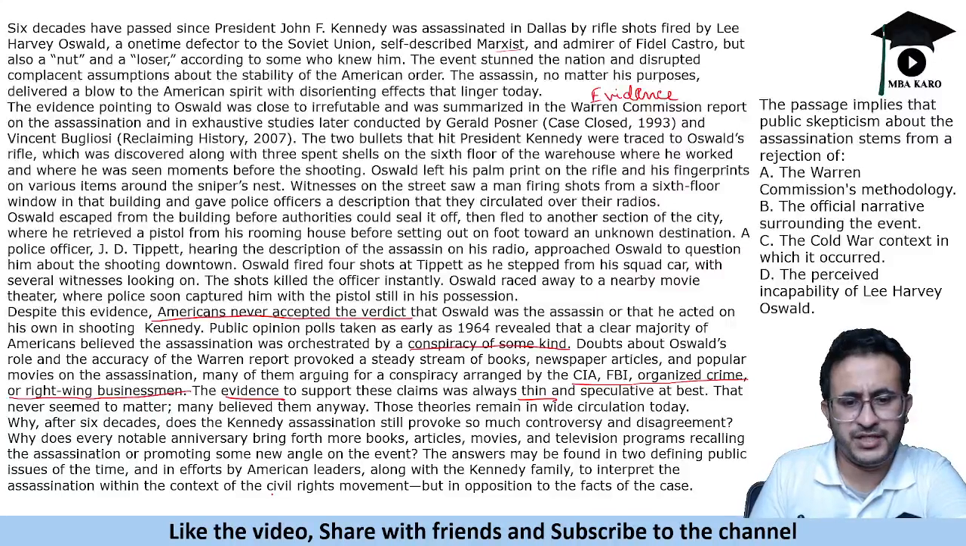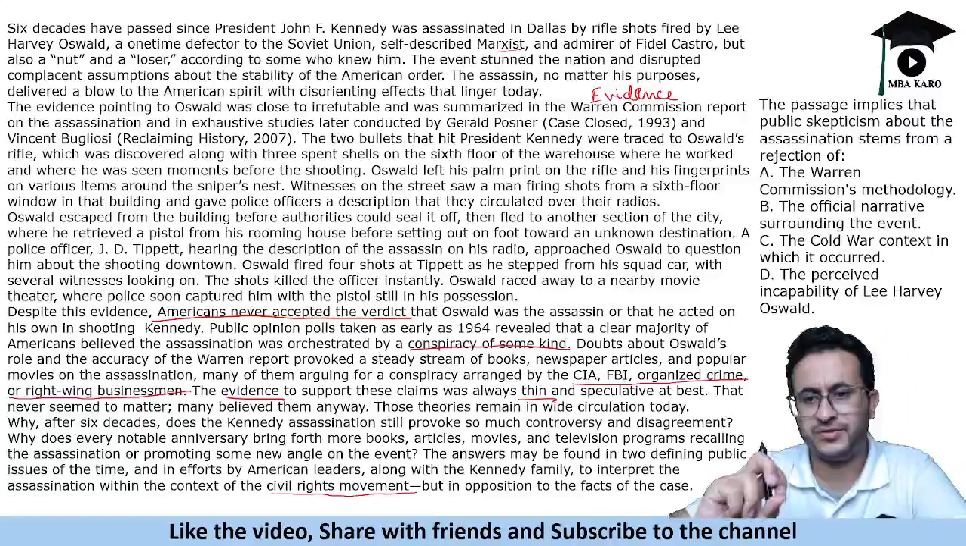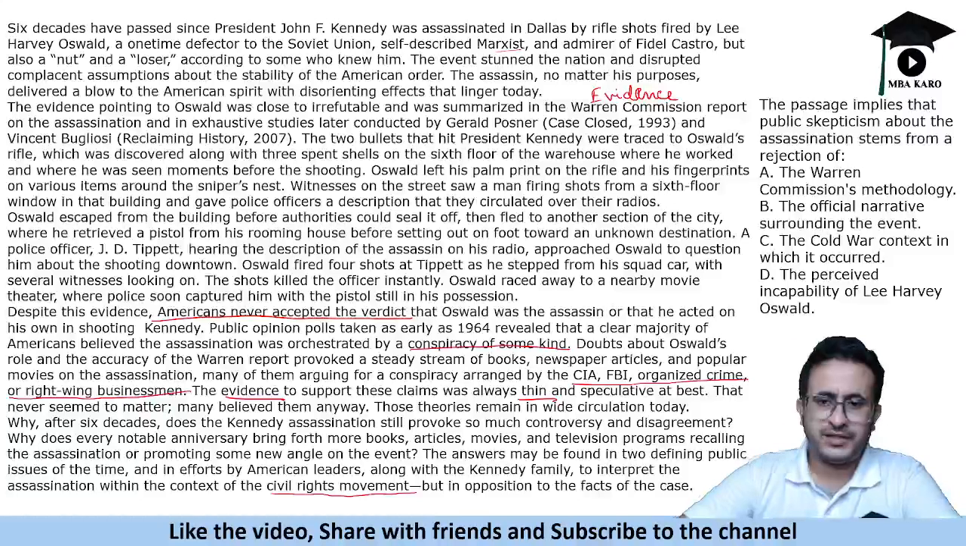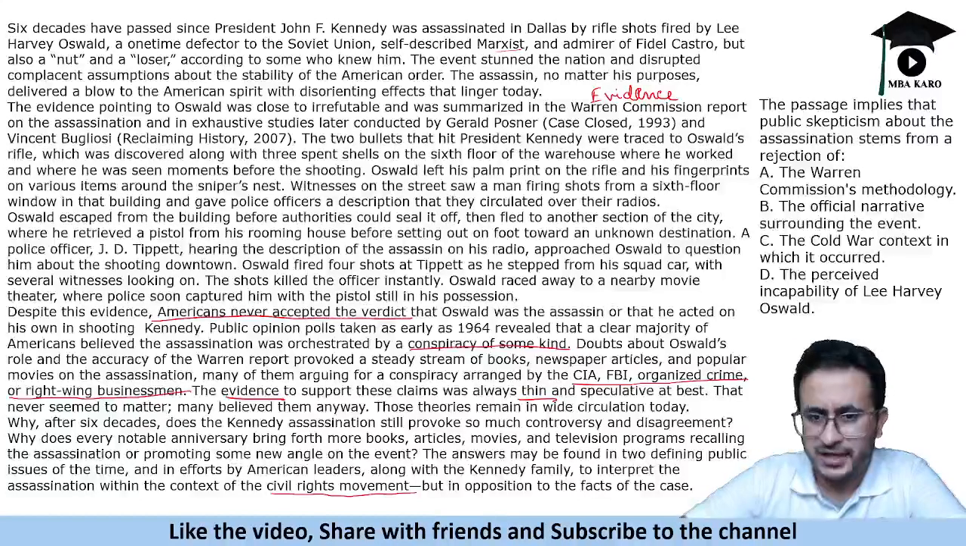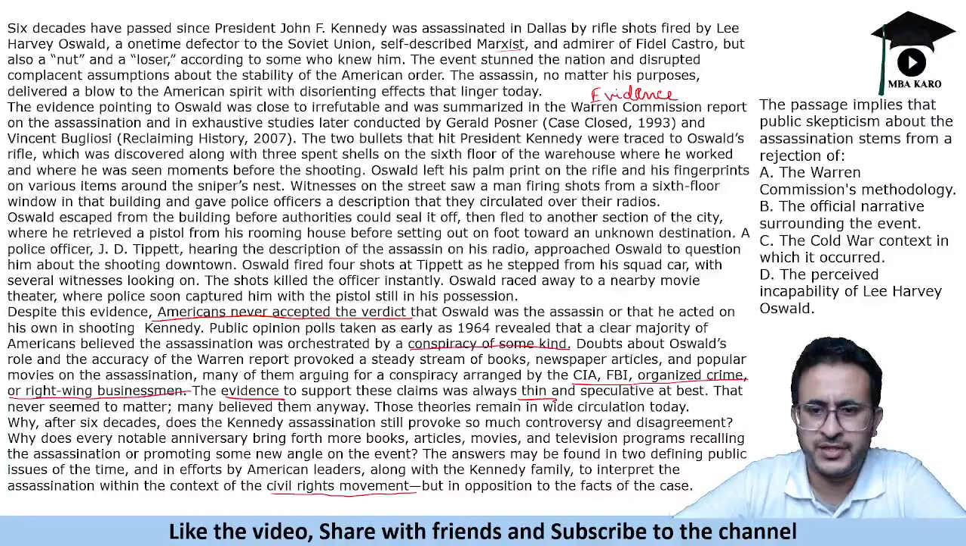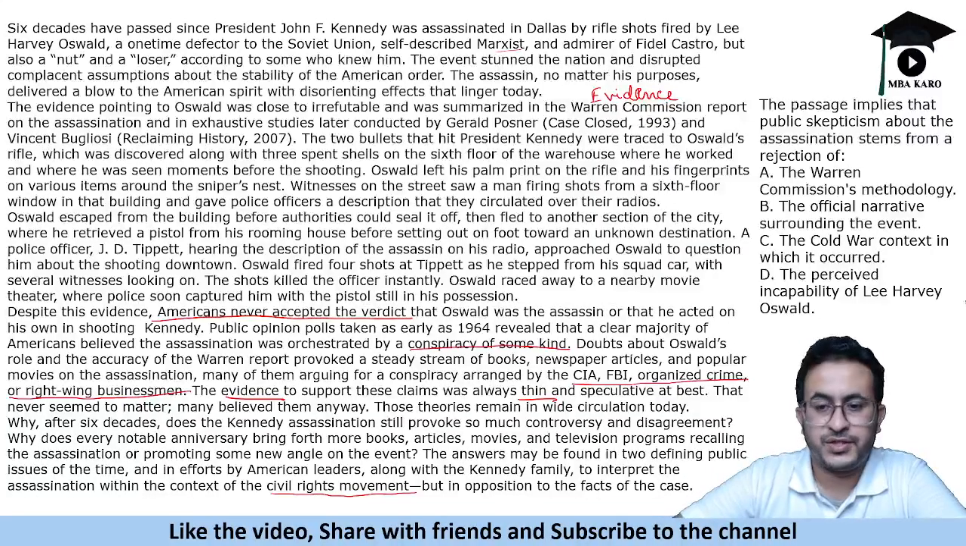So there was some civil rights movement going on at that time. So that is why every time this anniversary comes, people start talking about this conspiracy theory, right? People say that it was a conspiracy by CIA, FBI, a combined conspiracy by them. Many people still do not believe that Oswald killed John F. Kennedy. So that's the gist of the passage, an easy passage to understand, unlike the previous one.